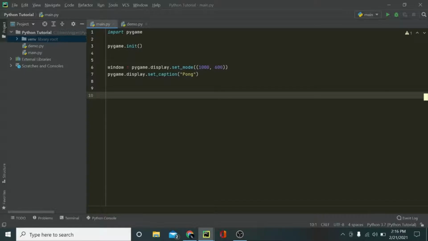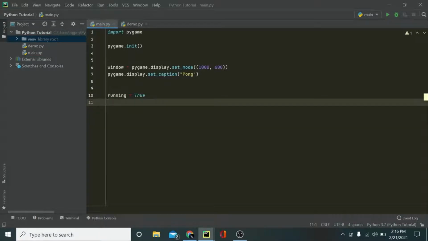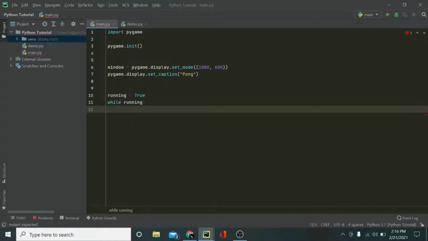First we define a boolean value, and I'm going to set it to true, and then we define a while loop, and say while running. And now what we need to do is get events. Events are something that we can use to handle certain things, like triggering something. From that we can create buttons and all that kind of stuff.